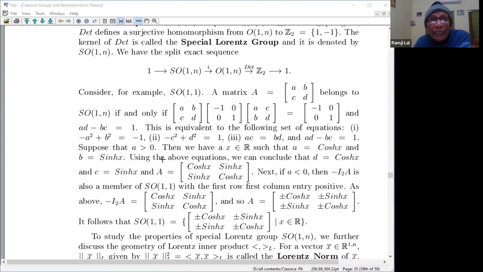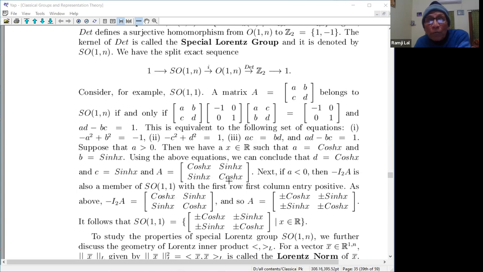sin X. And using the above equations, we can conclude that D is cos hyperbolic X, cos hyperbolic square X minus sin hyperbolic square X is -1. You know, cos hyperbolic X is e to the power X plus e to the power minus X upon 2. This hyperbolic function you already know, e to the power X plus e to the power minus X by 2 is cos hyperbolic X, and sin hyperbolic X is e to the power X minus e to the power minus X upon 2. So if you put this A to be cos hyperbolic X, B will be sin hyperbolic X, and using those above identities, you can see that A is of this form.